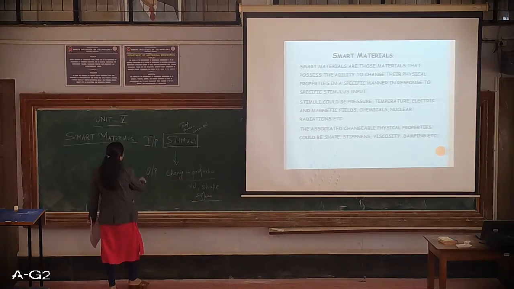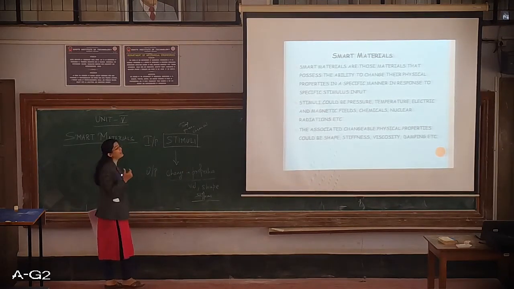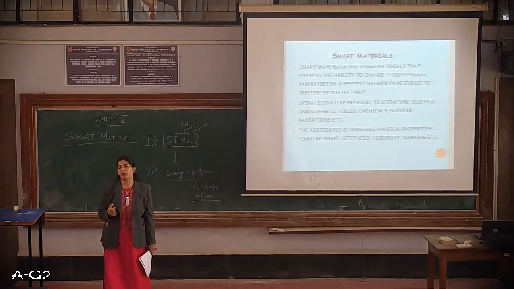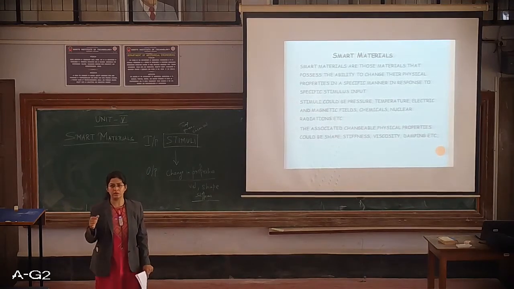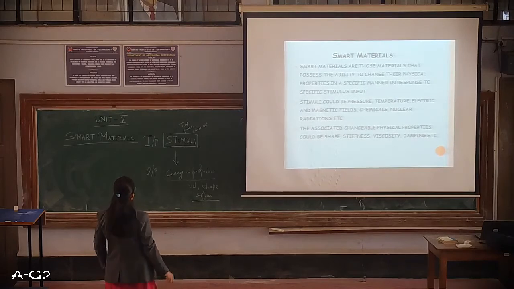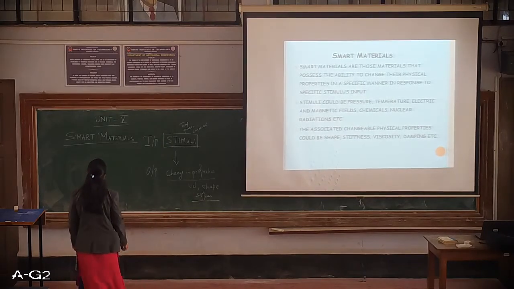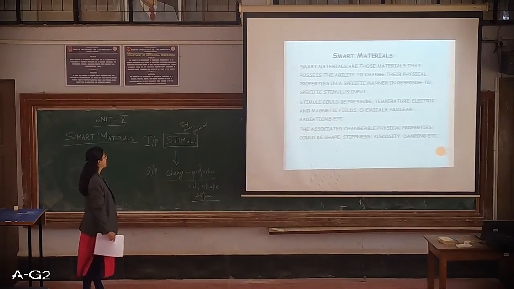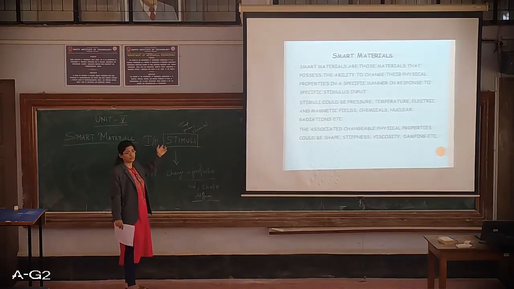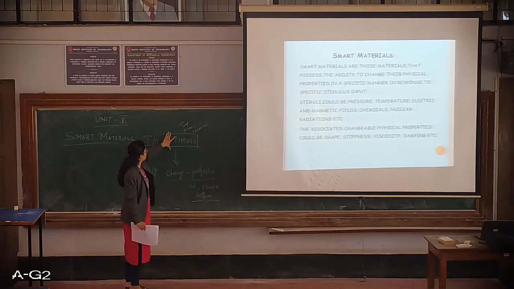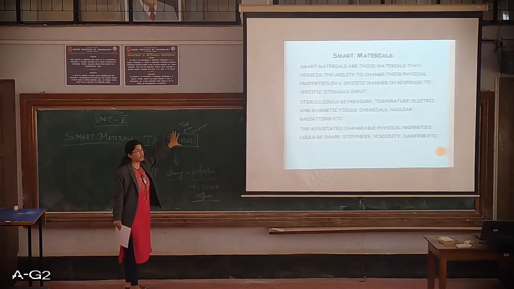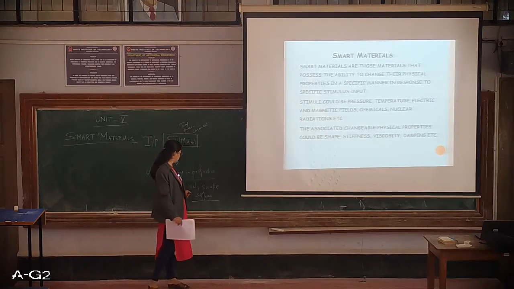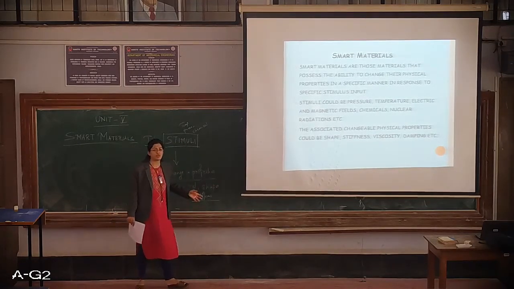So we have these smart materials which have the capability to respond to a stimulus in a way that there will be a change in the physical properties of a material. The external stimuli here could be change in temperature, change in pressure, any chemical changes, electrical changes. As a response to this input, there could be a change in property, which results in a change in the velocity, the shape, the stiffness of the material.